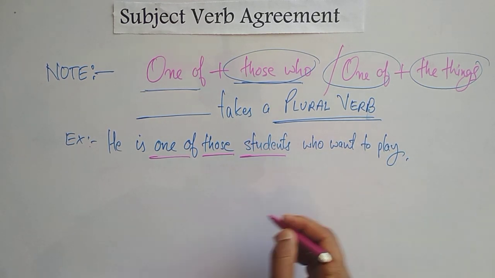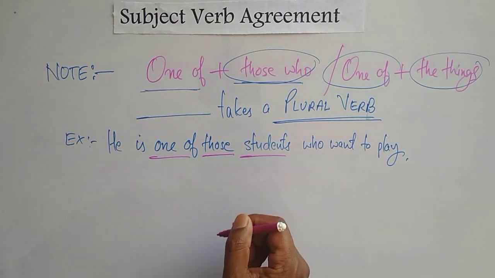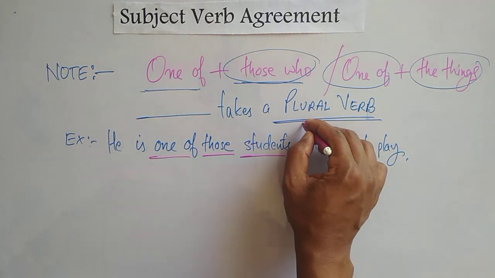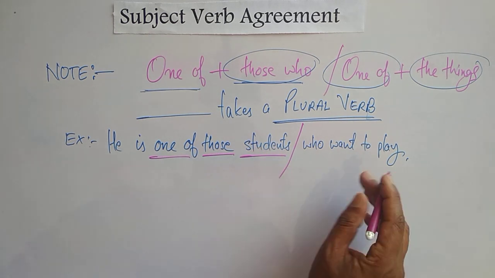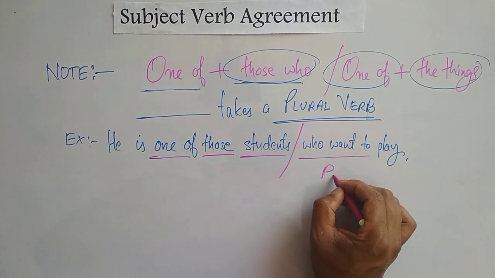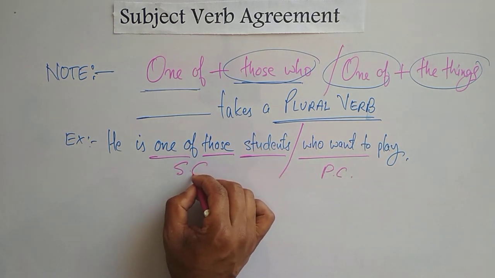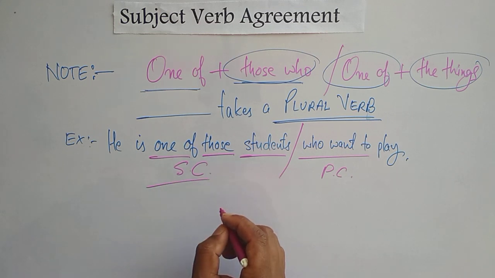Dear students, in the given sentence we have two different parts. You can divide the sentence from here into two clauses, principal clause and subordinate clause. I hope you have studied principal clause and subordinate clause.